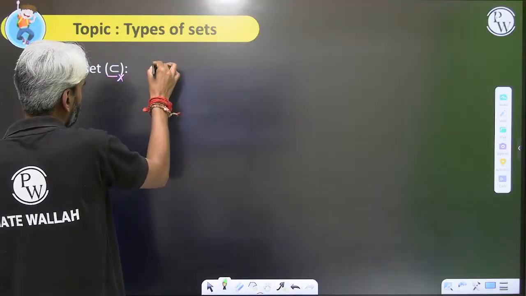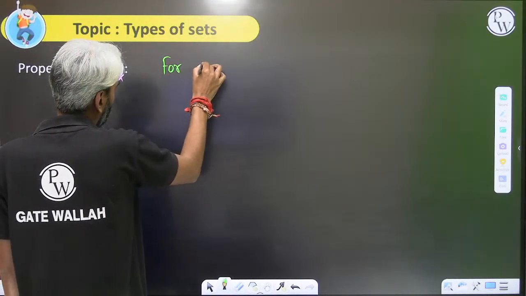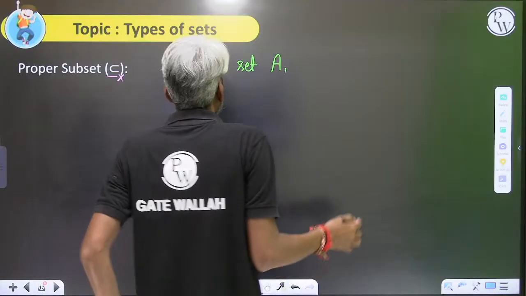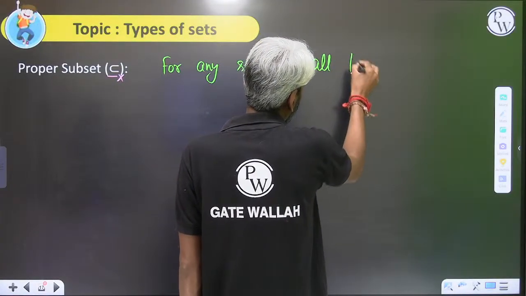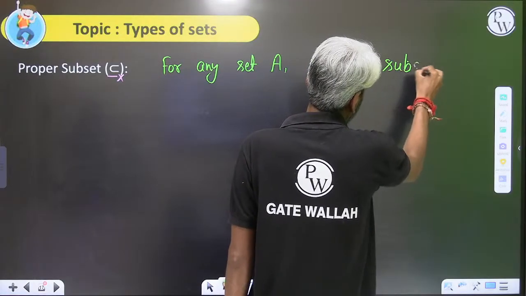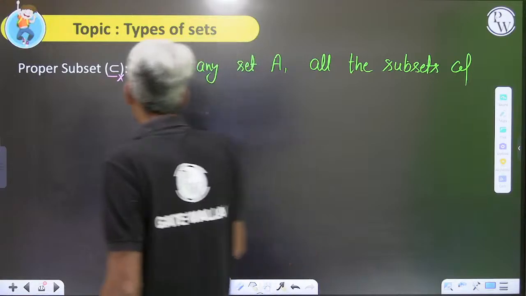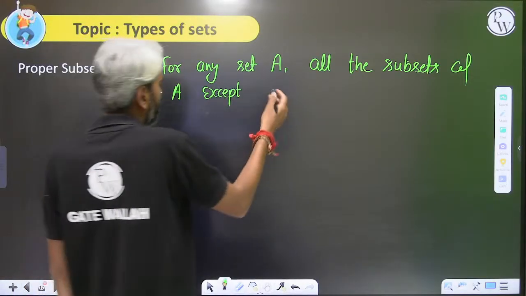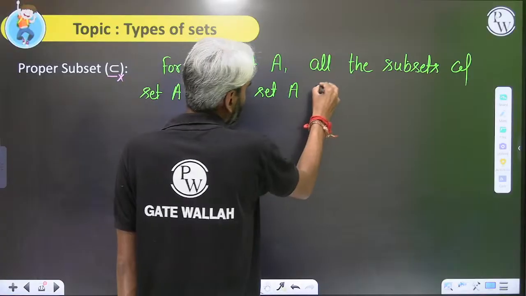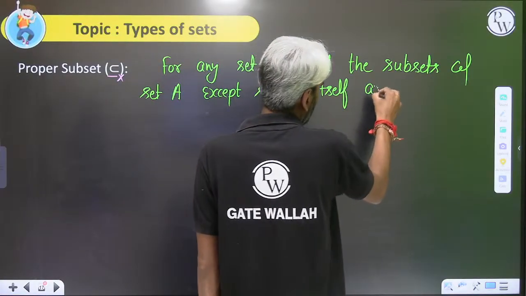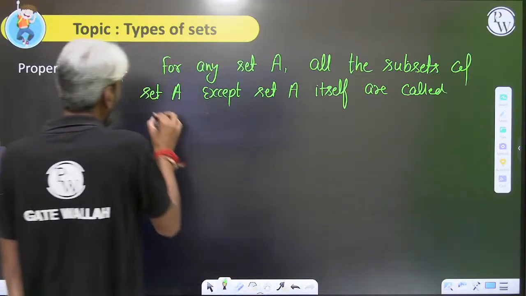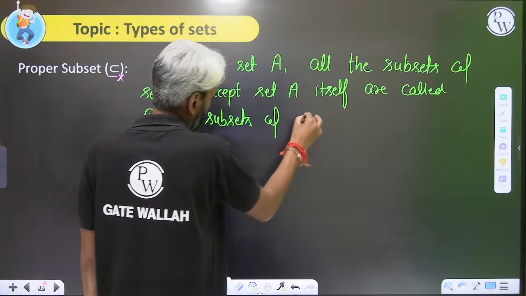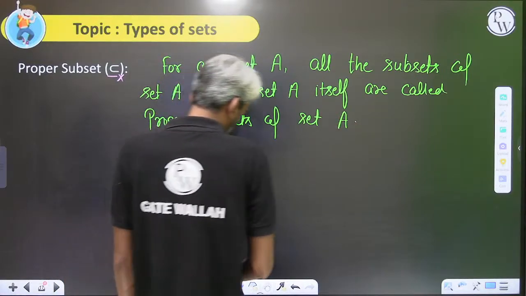For any set A, all the subsets of set A except set A itself are called proper subsets of set A.